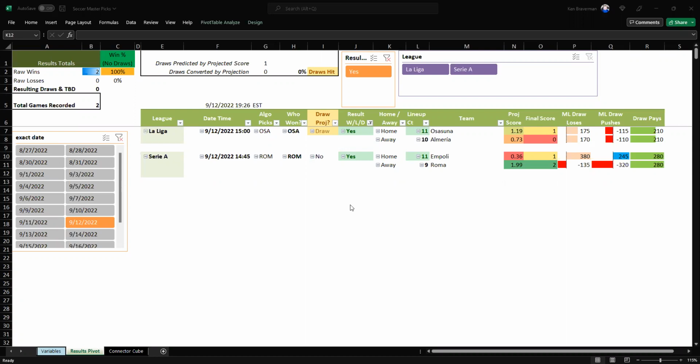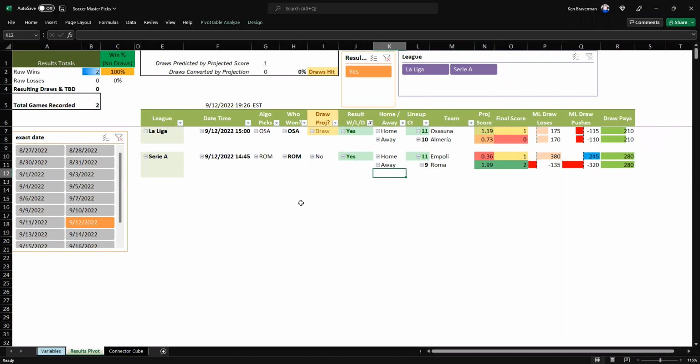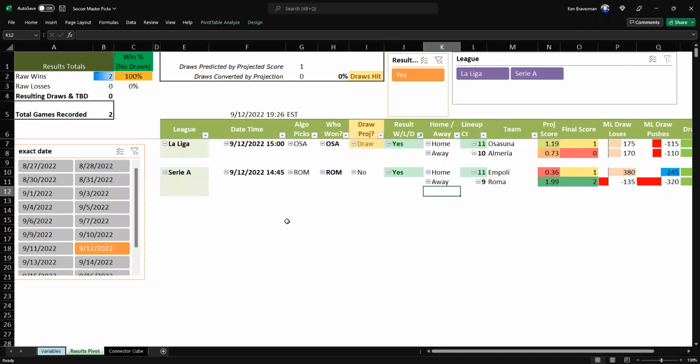I have never, ever built anything as extensive and as connected for multiple leagues within the same sport like we're doing for soccer. I've never done this before, and now it's kind of ready to start testing out. And I want to explain what has happened.